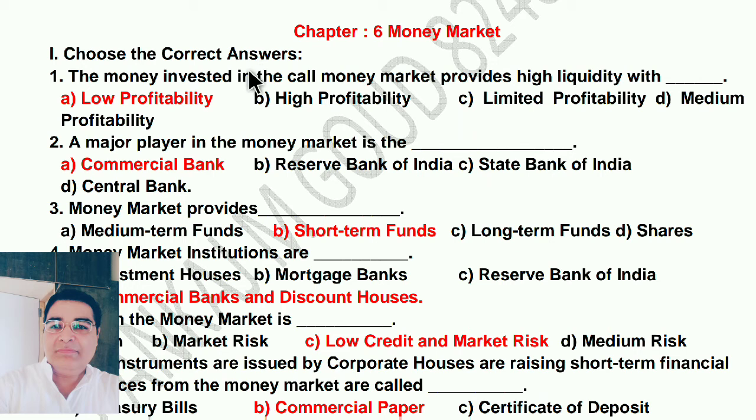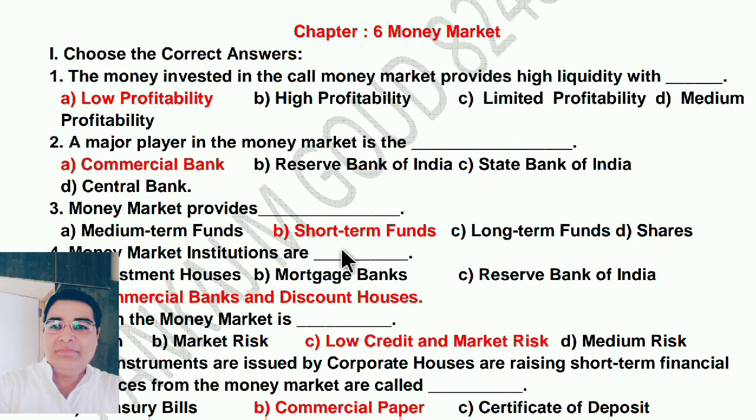Let's start from the choose the correct answers. The money invested in the call money market provides high liquidity with low profitability. So you invested the money into the money market, you will get definitely profit if you keep the shares for a long time. A major player in the money market is the commercial bank. So with the help of bank, we can sell the company's shares. If you are the owner of a company, you can sell your shares with the help of commercial bank.